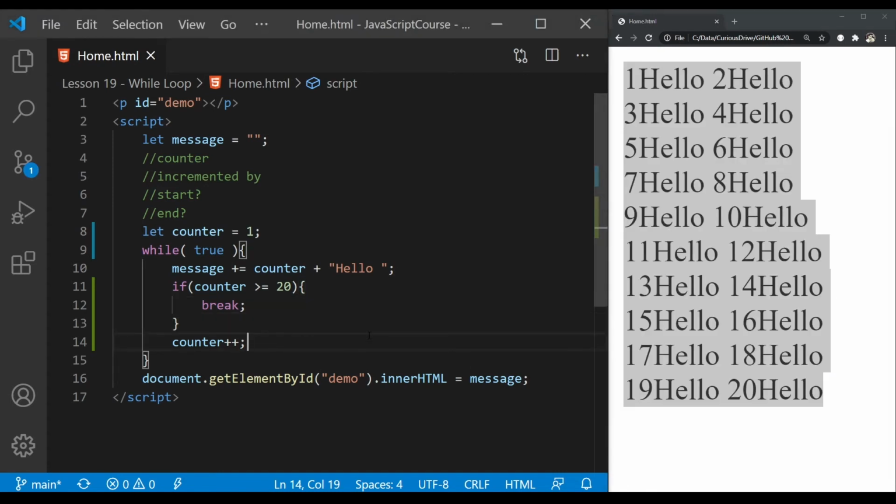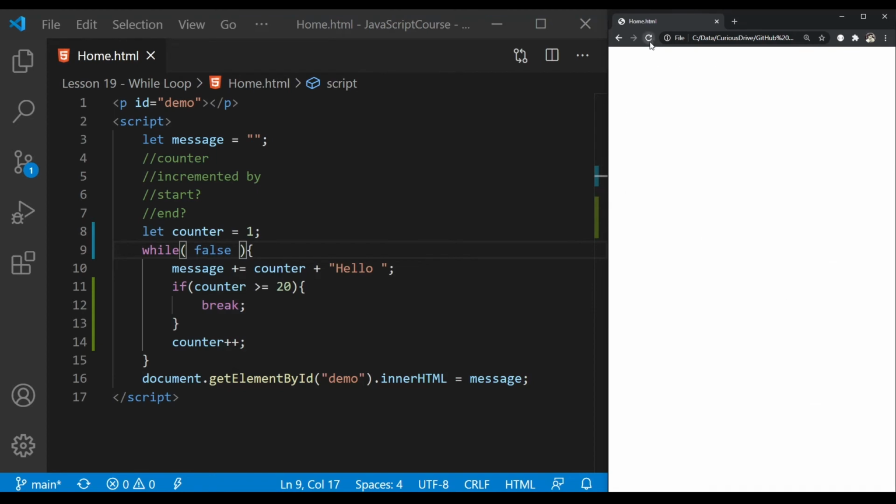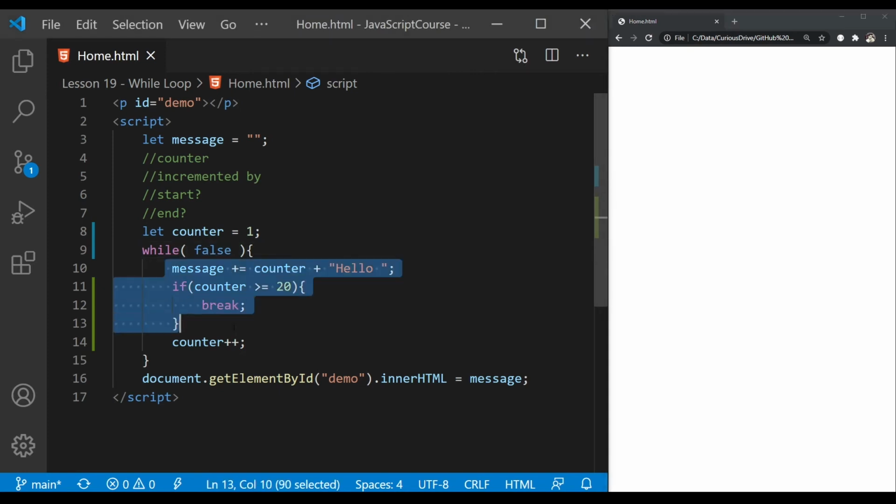Now, if I want to pass false here, let's say if I passed false here and refresh the page, it's not going to print anything here because this condition is false. But if you want these statements to get executed and then check the condition, you can use do while for that. For that, I'm going to cut this while and paste it at the end. And in the beginning of the code block, I'm going to say do. That means it'll execute these lines at least once before checking the condition.